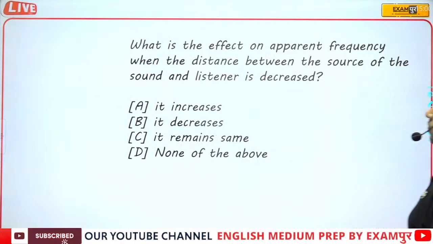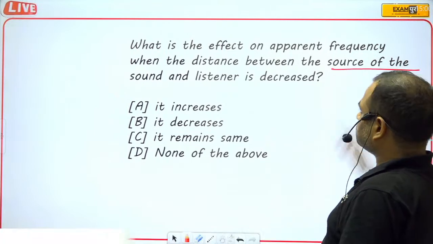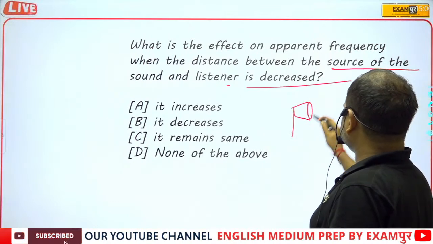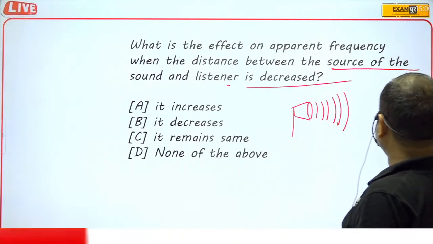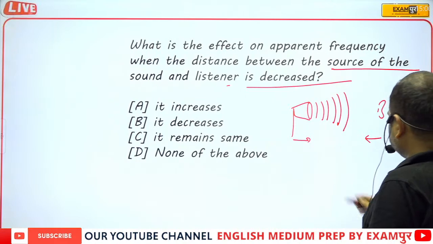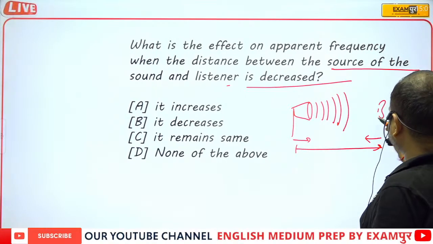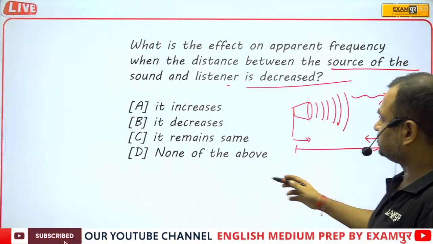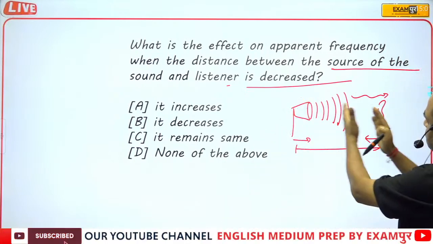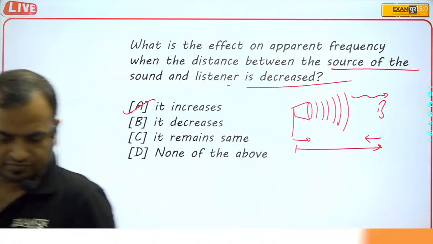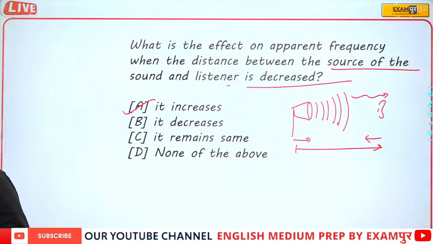What is the effect on the apparent frequency when the distance between the source of the sound and the listener is decreased? Obviously, if this is the source producing the sound, and this is the listener, and the distance between them is continuously decreasing, then the number of wavefronts reaching the ear will be high. It means the frequency will be increased. Obviously, when the distance between these two decreases, then the frequency increases. Simple.